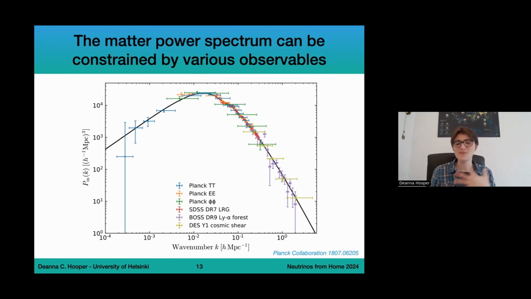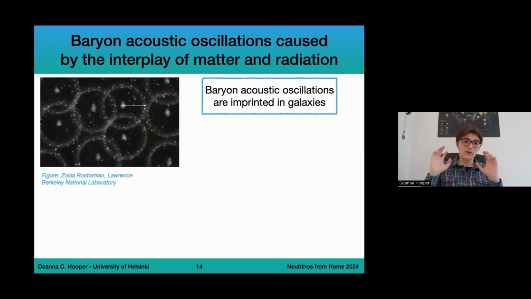And the reason I want to do this is because it will really highlight the advances we can expect in the next few years in terms of constraining neutrinos from cosmology. So the first probe of the matter power spectrum I want to talk about are baryon acoustic oscillations. Now, baryon acoustic oscillations are caused by the interplay between matter and radiation in the early universe. You have matter causing a gravitational force pulling things inwards. You have radiation causing pressure pushing things outwards.